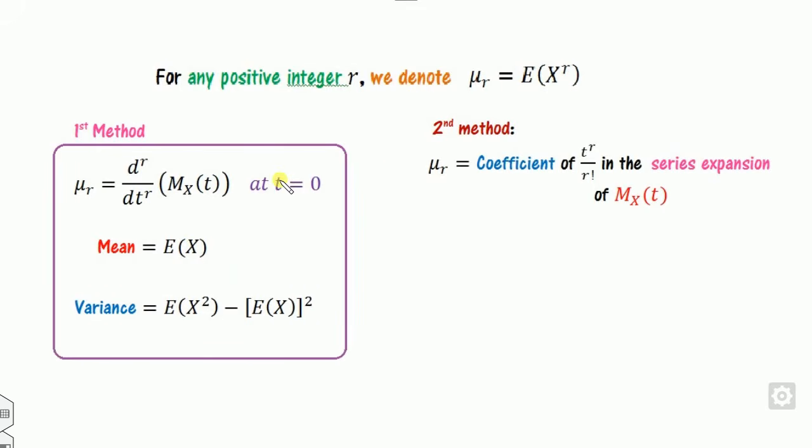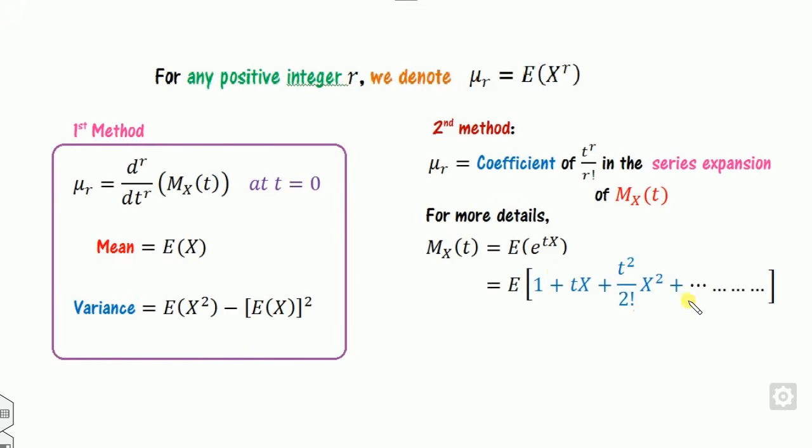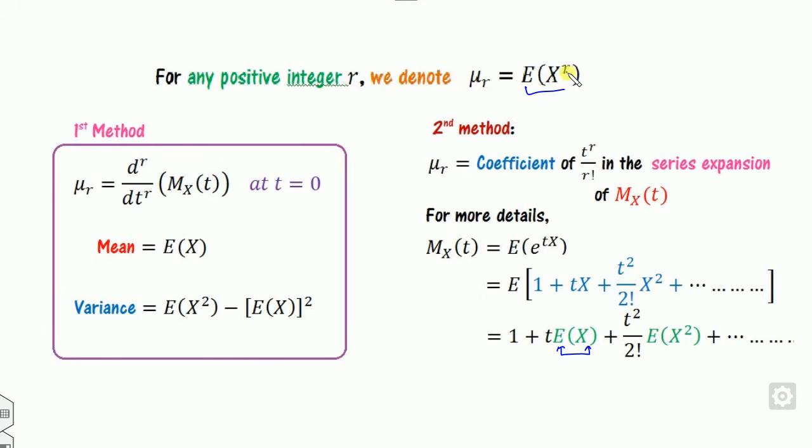The second method is to expand whatever you have obtained as the moment generating function in a series. What is the exponential series here? Once you expand it and open the brackets, look at the terms: this is r equal to 1, so this is mu1, this is mu2, and so on. The mean is nothing but the coefficient of t, and mu2 is the coefficient of t square by 2 factorial, and so on.